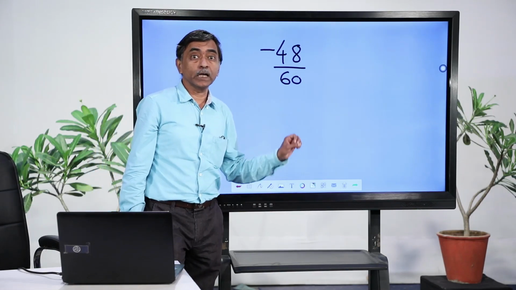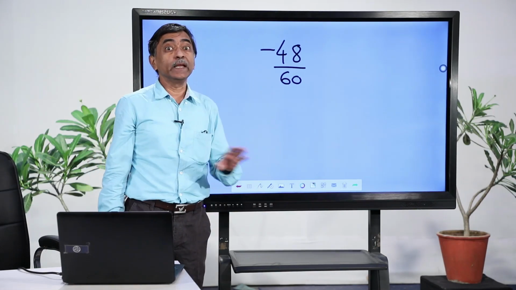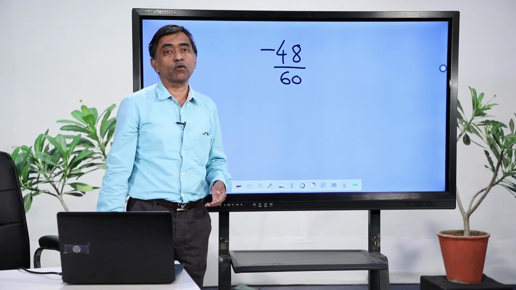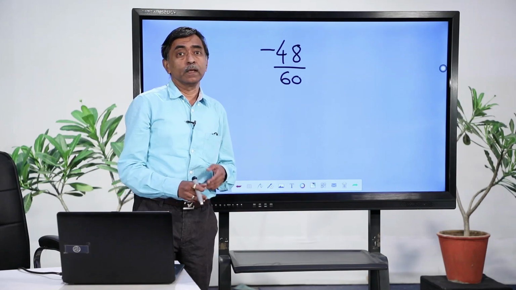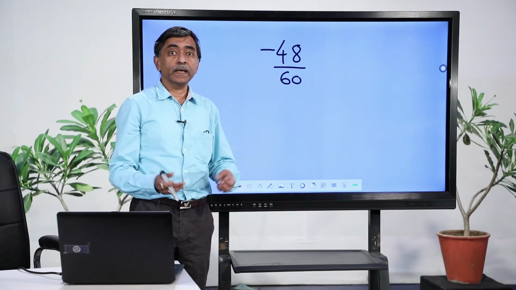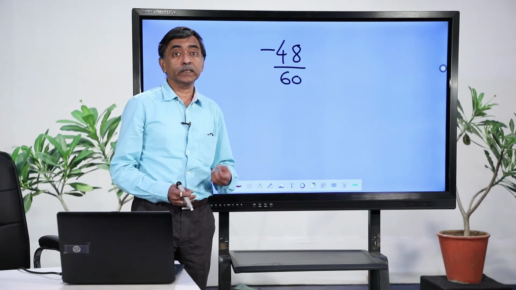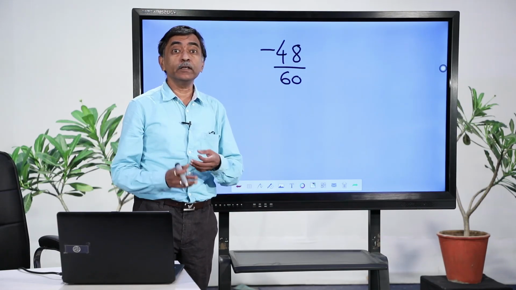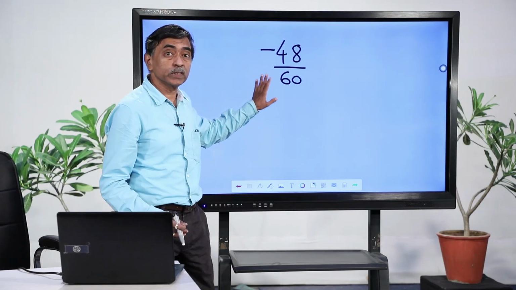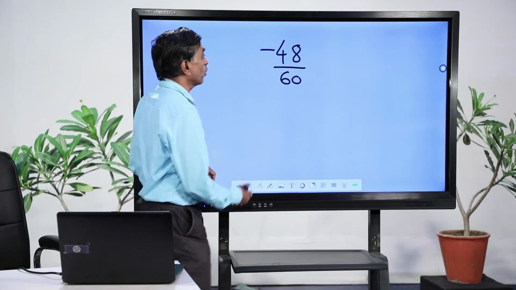So, every rational number that is given to you may not be in that particular form, you have to first try to convert it to standard form and then you can operate with it. In the higher classes, when you come across some more concepts, there you are required to convert a rational number into standard form and then you have to proceed further. So, that is why we should know how to proceed to convert it to standard form as well.